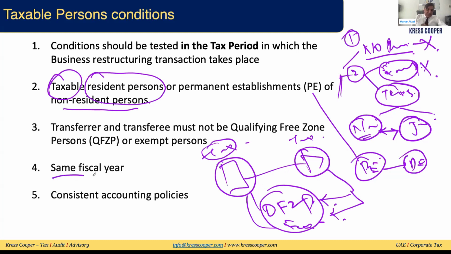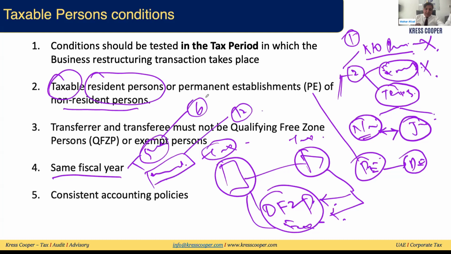Same fiscal year. Whenever we are asking about the same fiscal year, two things are very important: start date and end date. It has been written in the guide. It doesn't matter what the start date of the fiscal year is. The important thing is both of the parties have the same ending of the financial year. Might be one party has a fiscal year of 6 months, the other party has a fiscal year of 12 months. When this 6 months is starting, when this 12 months is starting, is not relevant. The important thing is both are ending on the same date. If both are ending on the same date, then we assume they have the same ending of the fiscal year.